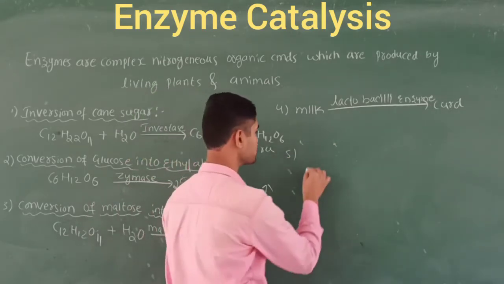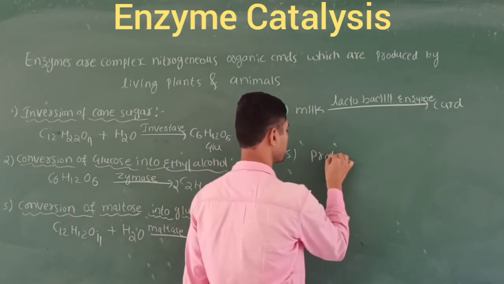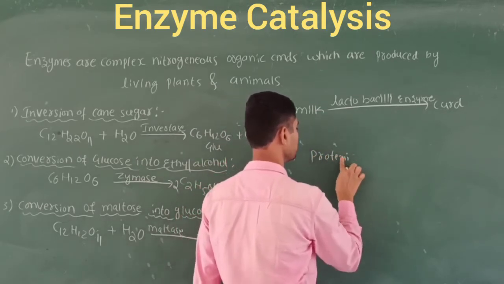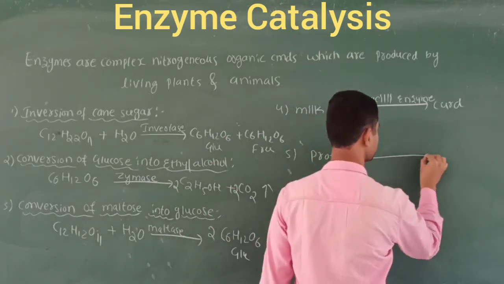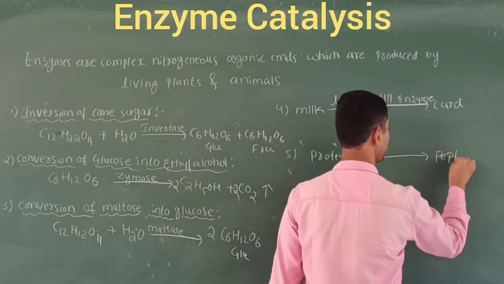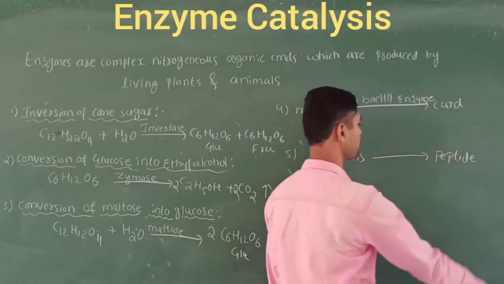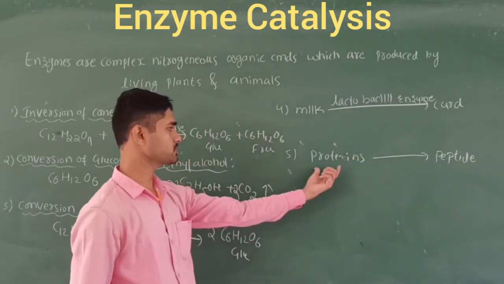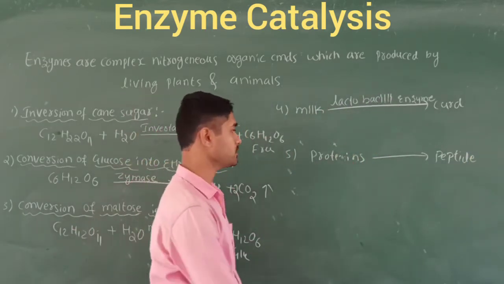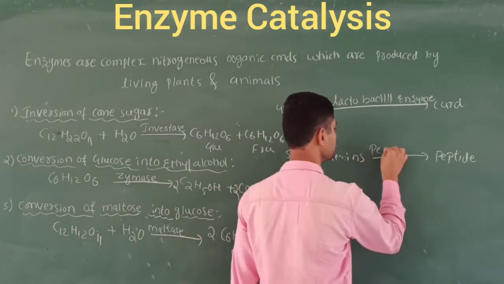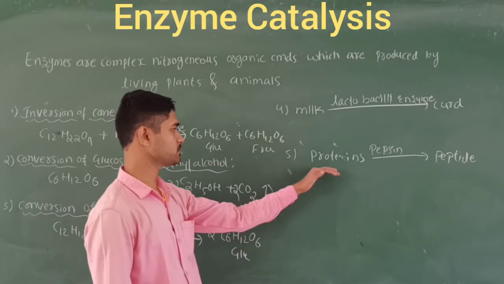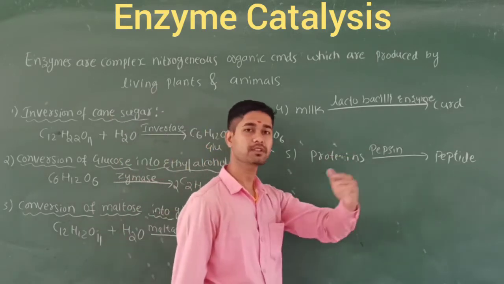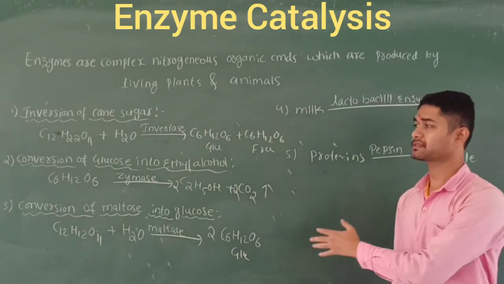In the stomach, what happens? The proteins are converted into peptides, right? We have already seen peptides in the biomolecules. We have studied all these things. So the conversion of these proteins into peptides uses an enzyme that we call pepsin. Pepsin is an enzyme which helps in the conversion of proteins into peptides. So these are enzyme catalysis.